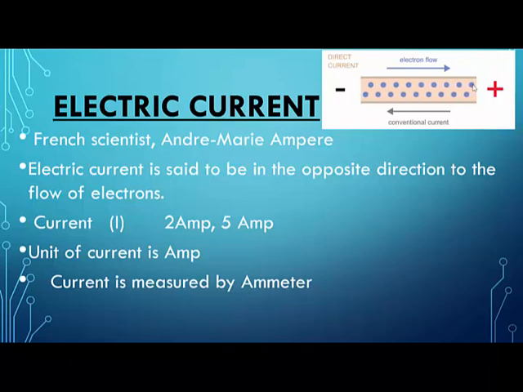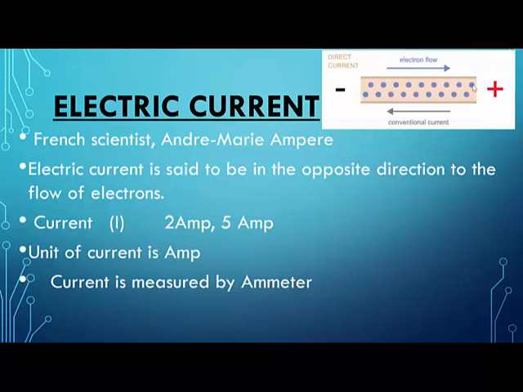In all the diagrams that I am going to show you now, you will realize that the current always flows from positive to negative.